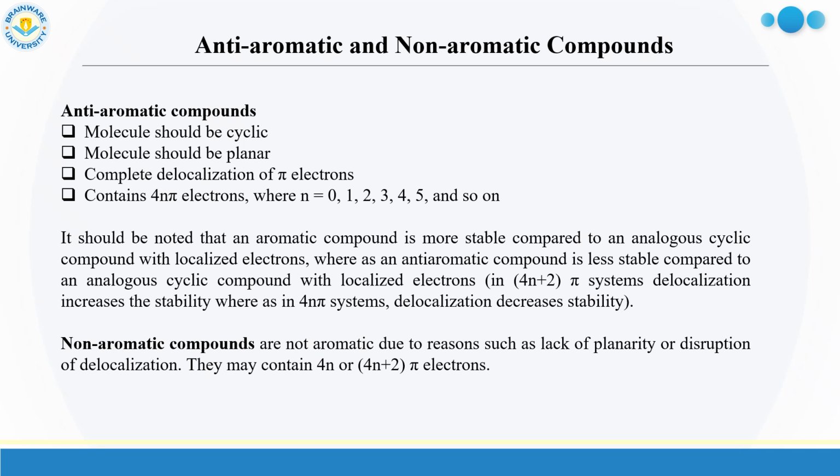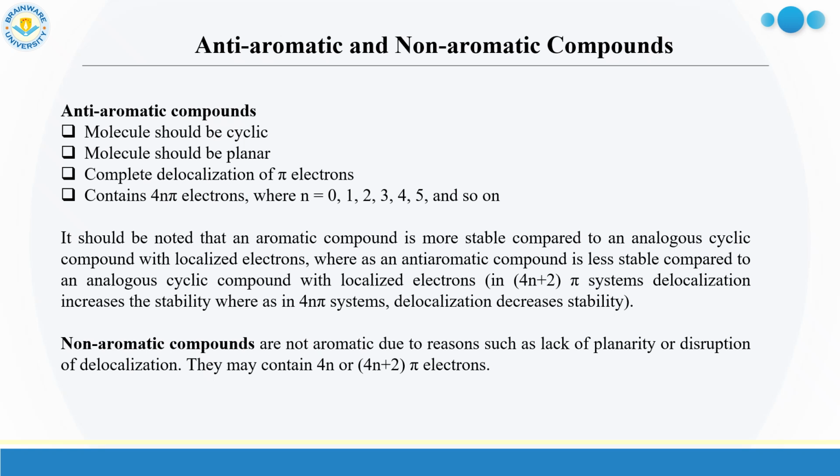Apart from aromatic compounds, there are some organic compounds such as anti-aromatic compounds and non-aromatic compounds. So what are anti-aromatic compounds? Anti-aromatic compounds should follow the following rules. First, the molecule should be cyclic, the molecule should be planar, and there should be complete delocalization of pi electrons. So the first 3 points are the same as for the aromatic compound. But instead of 4n plus 2 pi electrons, as for aromatic compounds, the anti-aromatic compounds contain 4n pi electrons, where n value is 0, 1, 2, 3, and so on.